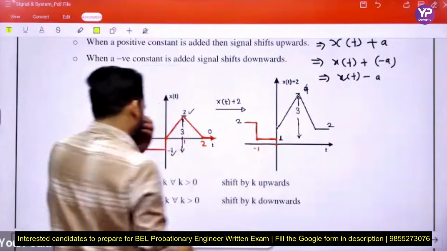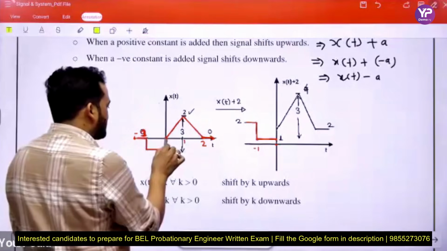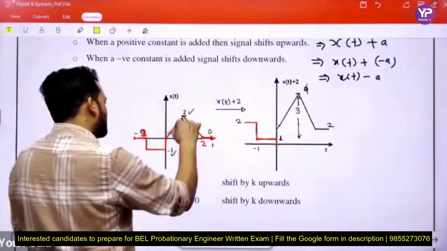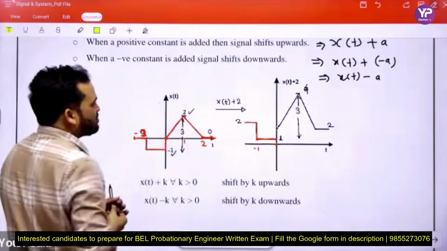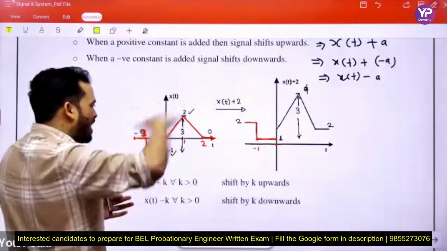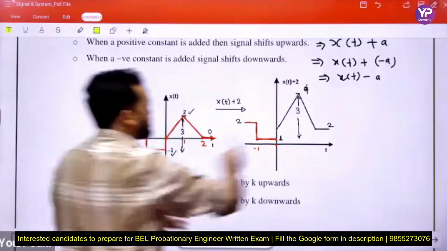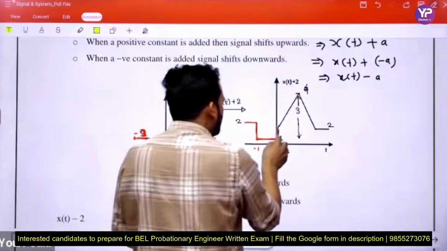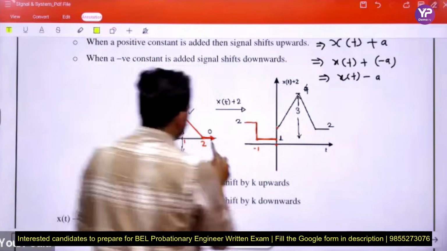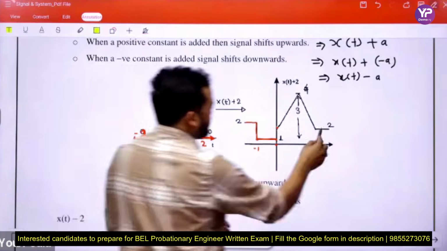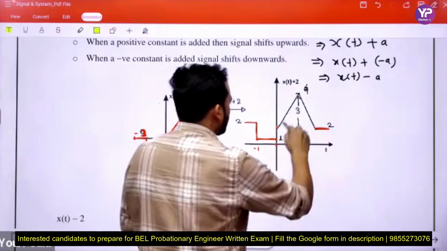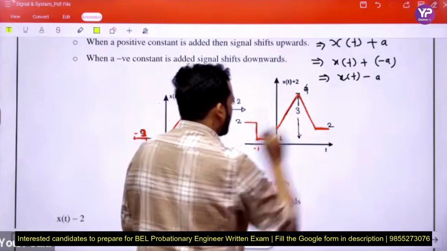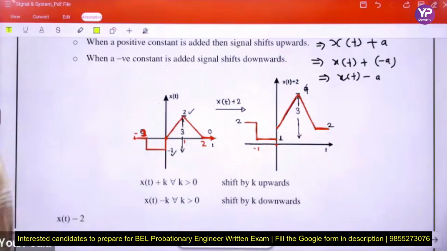Between 0 and 1, the signal is 2. When we add 2, all the y values change, and 2 becomes 4. Like that. Tell me, beta, if it is clear: is adding or subtraction clear or not?